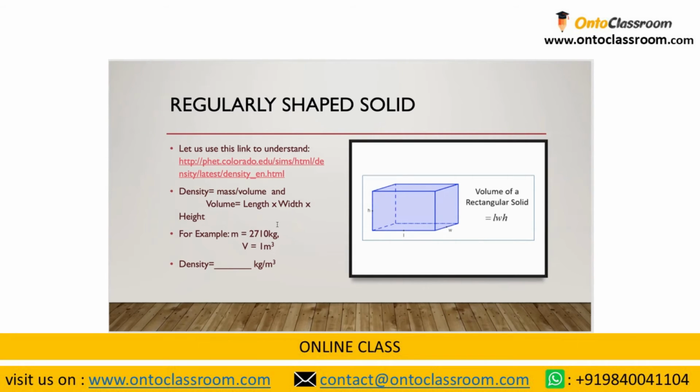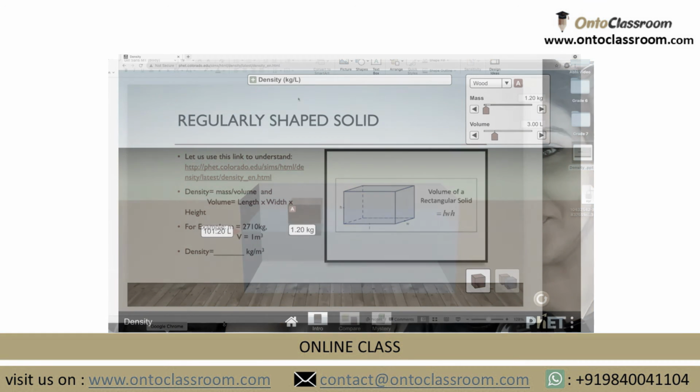Now I'm giving you 2 minutes to find out the answer. You got the answer? The answer should be 2710, that is 2710 kilogram per meter cube. Correct. That is your answer. So you just have to divide mass by volume. Okay. Now let's explore more. Let's go to this link of PhET and explore more about it.